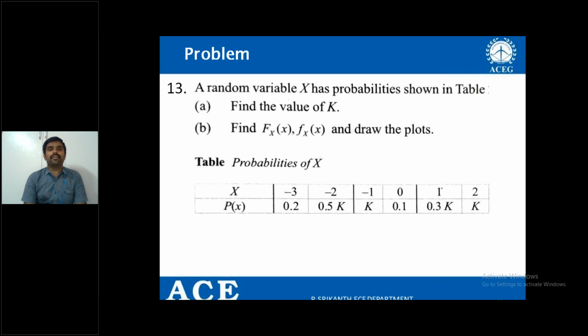So what is the table given? The random variable elements are -3, -2, -1, 0, 1, 2. The probabilities are 0.2, 0.5k, k, 0.1, 0.3k, k.